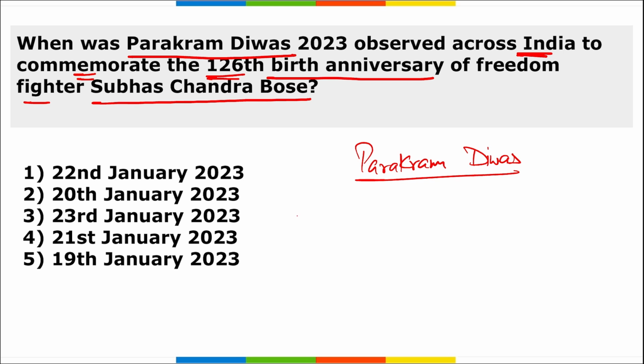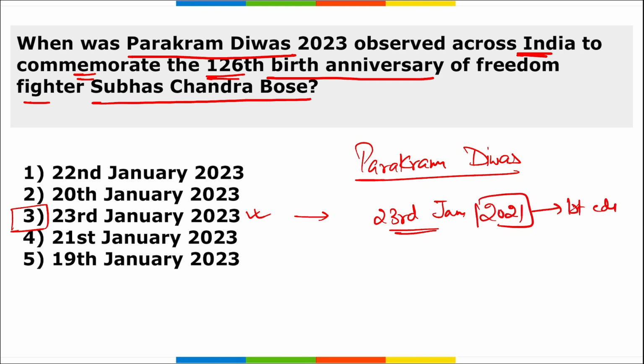Remember, Prakram Diwas is observed on 23rd of January. It was in 2021 that we observed the first edition of this Prakram Diwas.